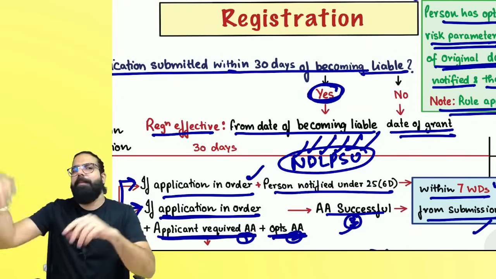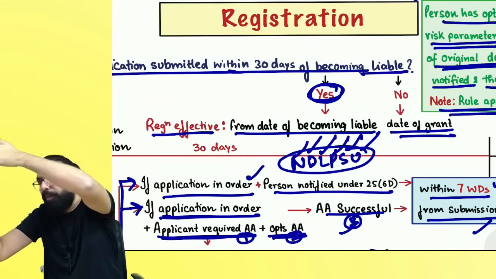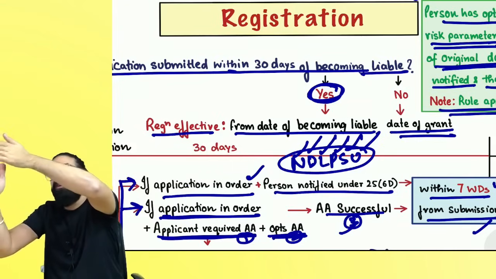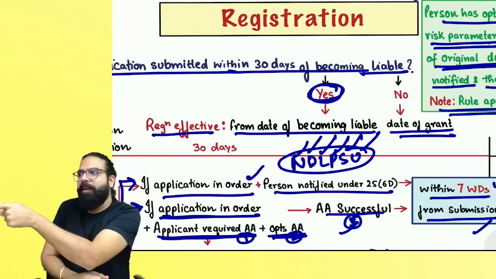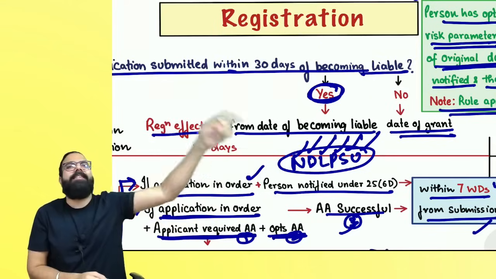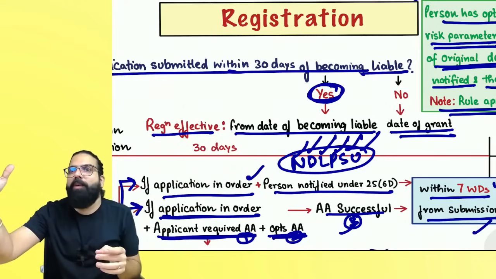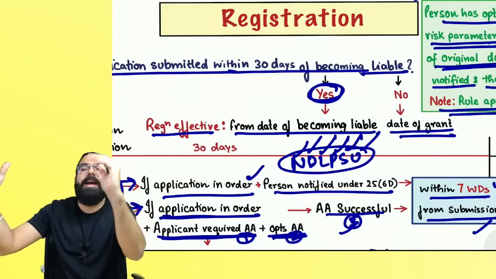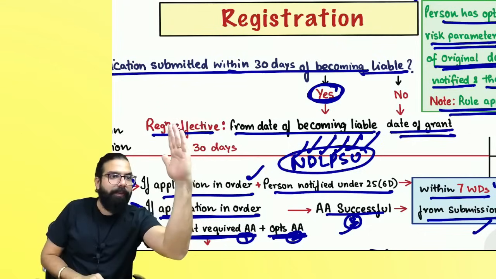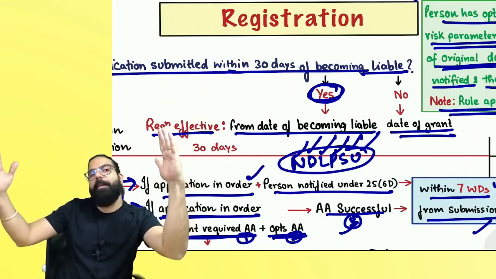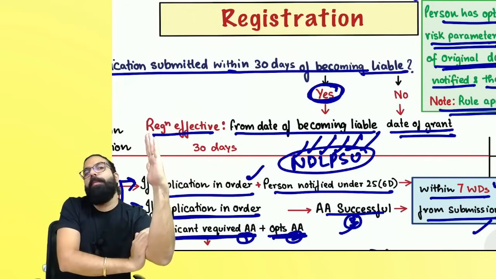People remember one thing. I became liable, I applied within 30 days, and the registration certificate was granted. The registration certificate is made valid from the date of becoming liable. So for whatever supplies I have made from the date of becoming liable till the date of grant, I can issue a revised tax invoice within 1 month from the date of grant of the registration certificate. But if I became liable, should have applied within 30 days, did not apply, and applied after 30 days, the registration certificate is valid from the date of grant. Hence, in this scenario, for whatever supplies you have made from the date of becoming liable till the grant of the registration certificate, you have to pay the GST from your own pocket.